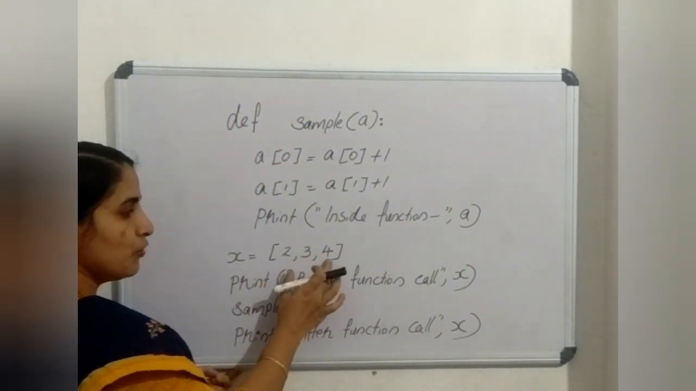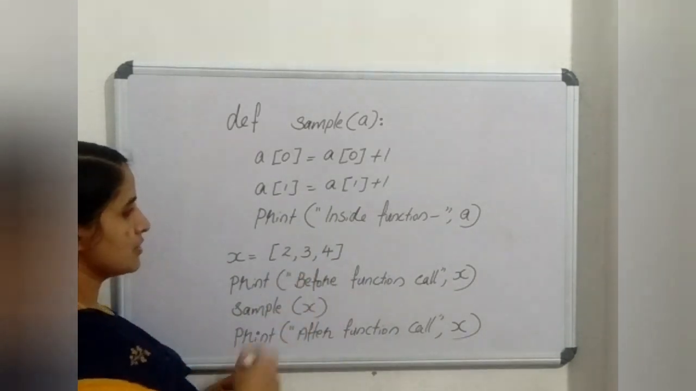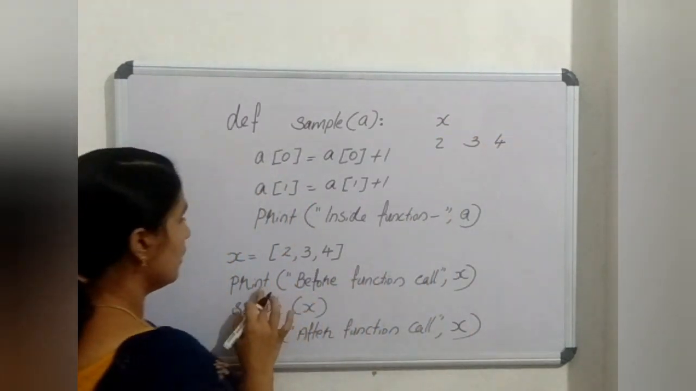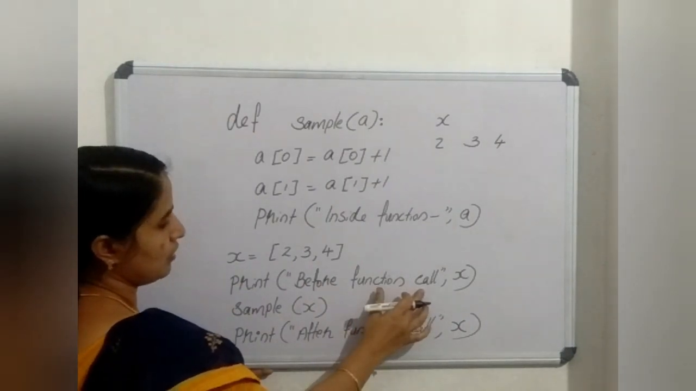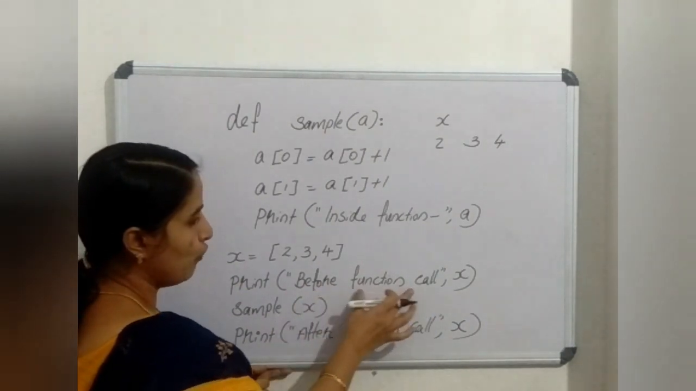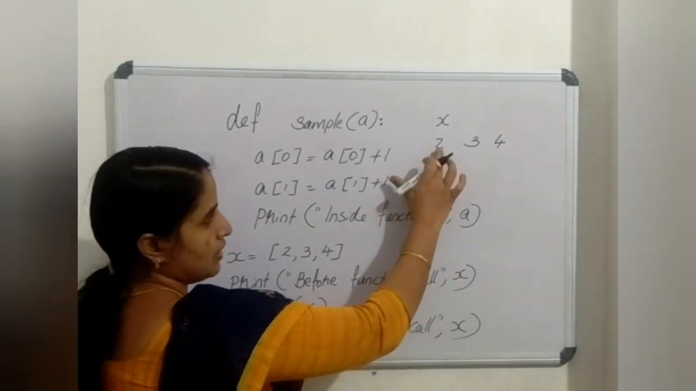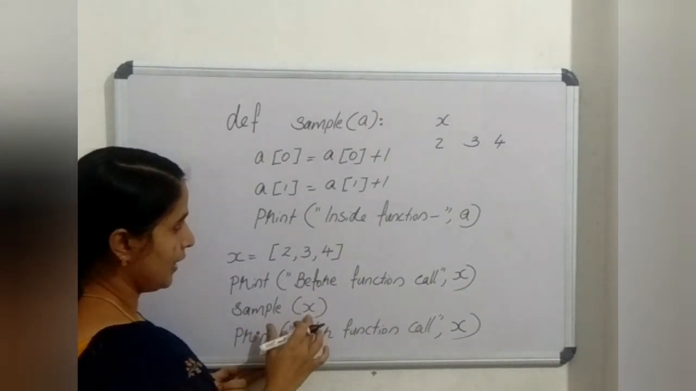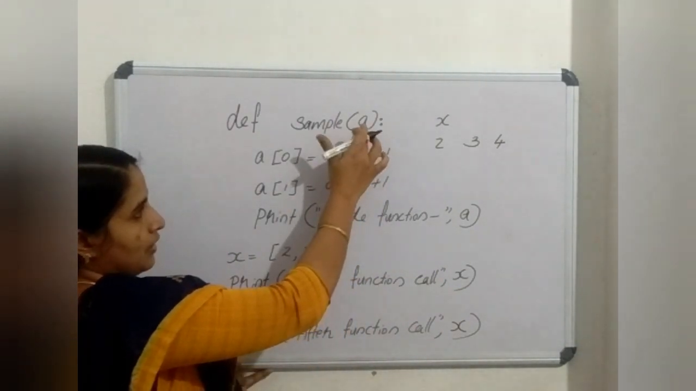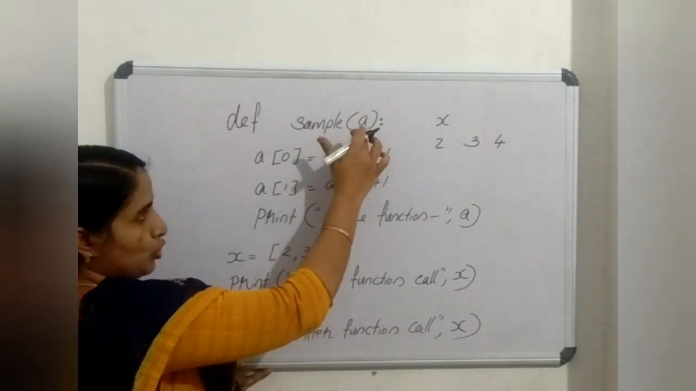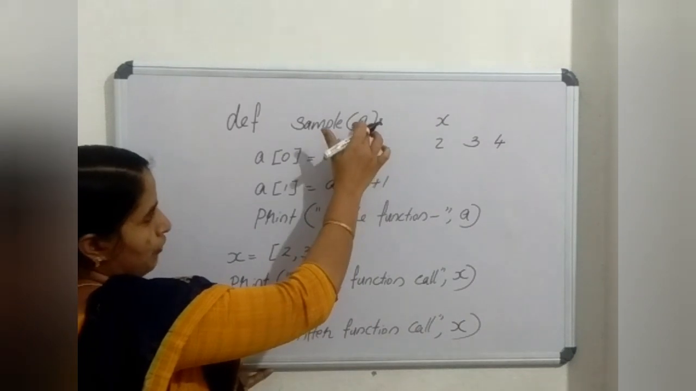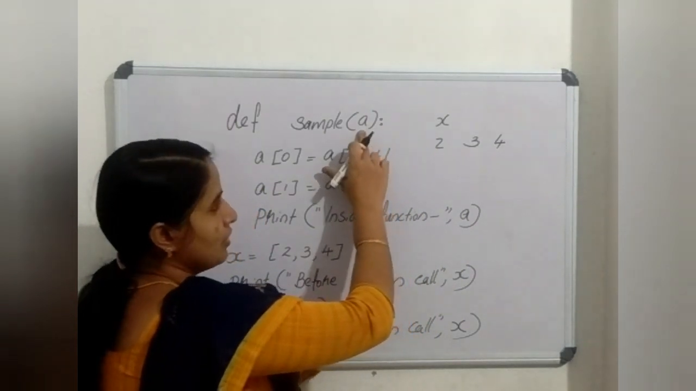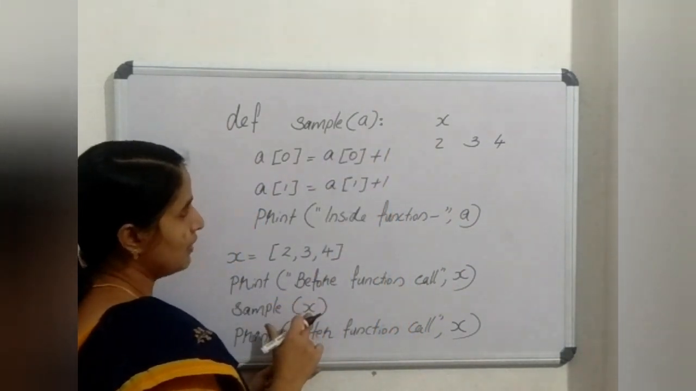Passing mutable data type to a function. X equal to 2, 3, 4. What is this? This is a list. So X is 2, 3, 4. Print before function call. So it will print before function call X. It prints 2, 3, 4. Next sample X. It passes X to the function sample. Now the value of A and X both become same. So the content of A will be 2, 3, 4. Both are pointing to the same location because this is a mutable data type.